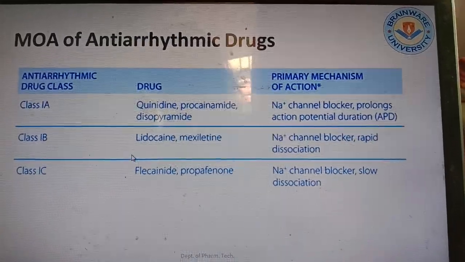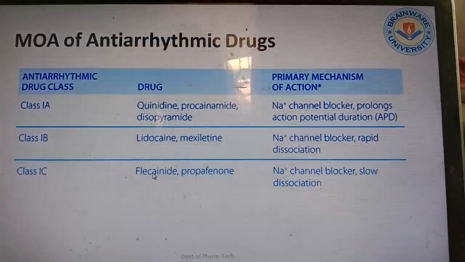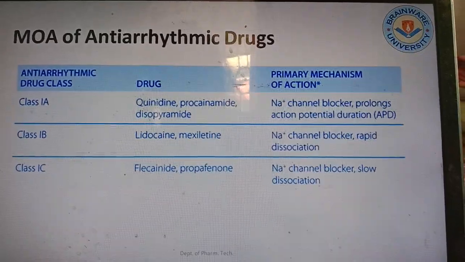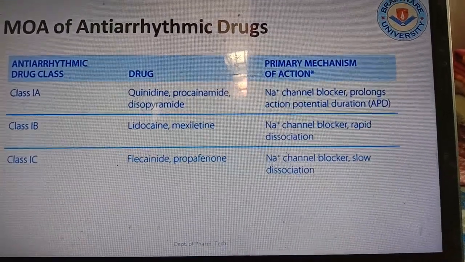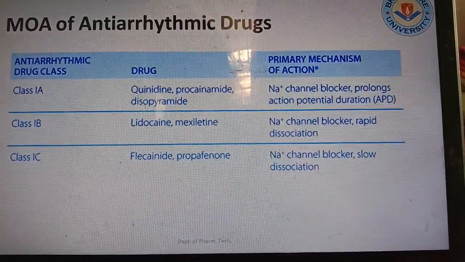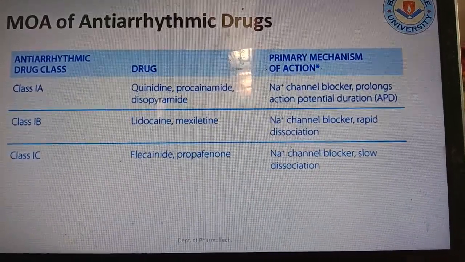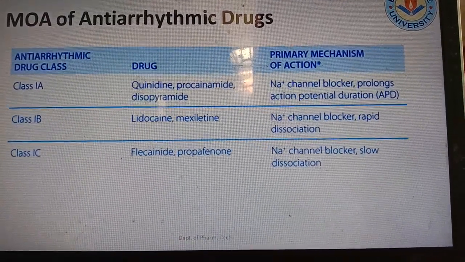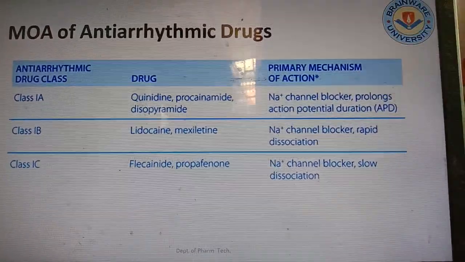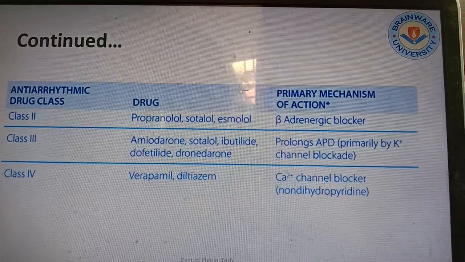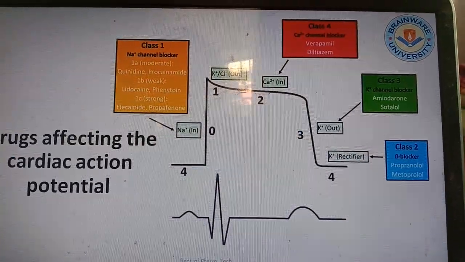Antiarrhythmic drug class 1A, 1B, 1C. The primary mechanism is like for the drugs quinidine and procainamide, sodium channel blocker, prolong the action potential duration, and lidocaine, that is a sodium channel blocker, rapid dissociation occurs, while slow dissociation occurs for class 1C. These are the other mechanisms.